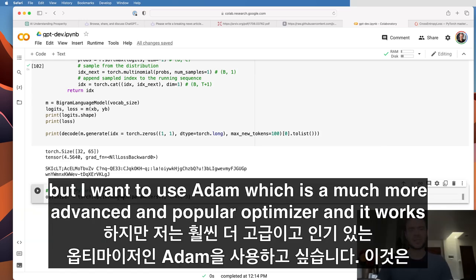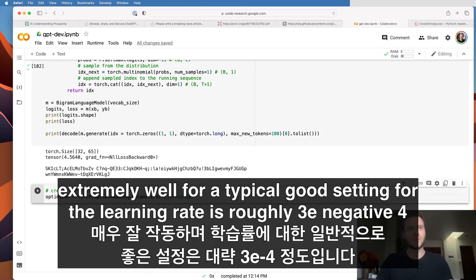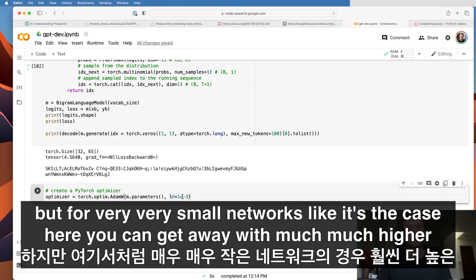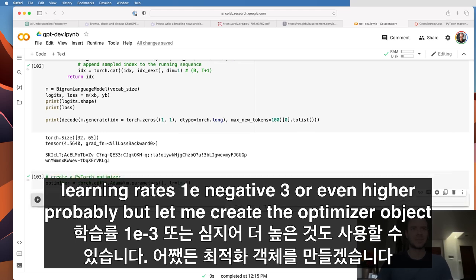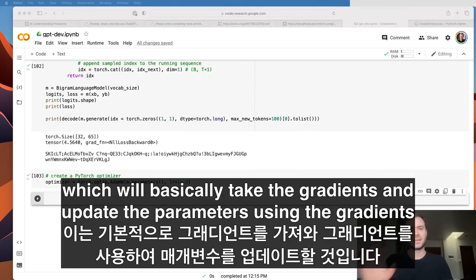But I want to use Adam, which is a much more advanced and popular optimizer, and it works extremely well. A typical good setting for the learning rate is roughly 3e-4, but for very, very small networks, like is the case here, you can get away with much higher learning rates, 1e-3 or even higher probably. But let me create the optimizer object, which will basically take the gradients and update the parameters using the gradients.